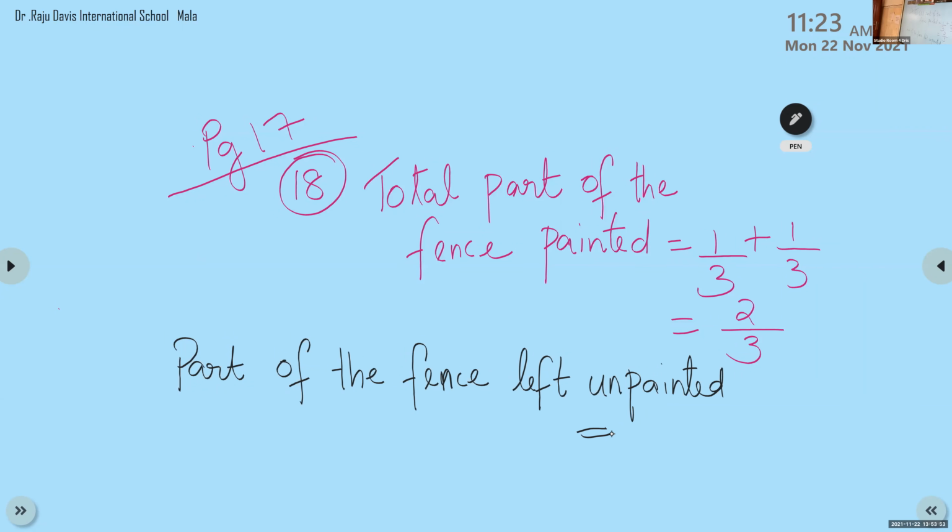From the total, we have to subtract the part that is painted. Who can give the total here? 3 by 3 minus 2 by 3. Very good. Look here, children, the denominator is 3, so the whole is 3 by 3. You have to take away 2 by 3 from here. Don't say the answer now, children. You have to do it alone. Part of the fence left unpainted.